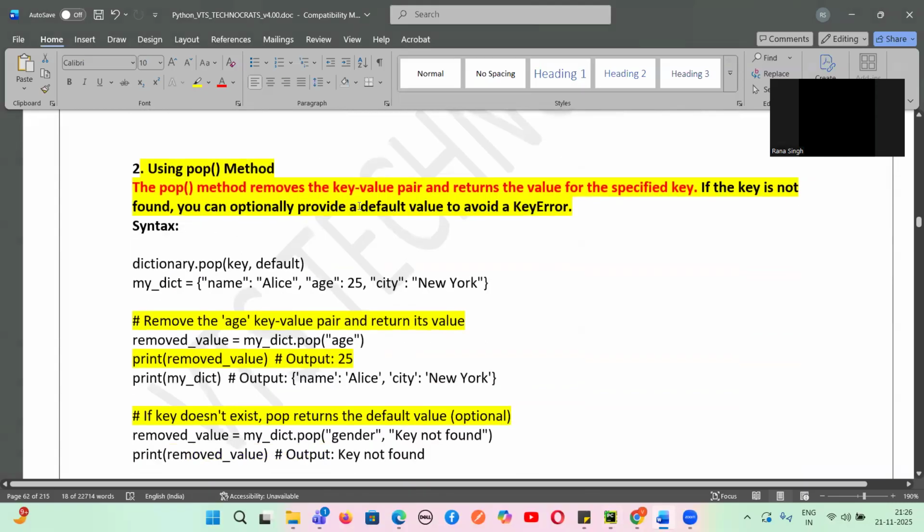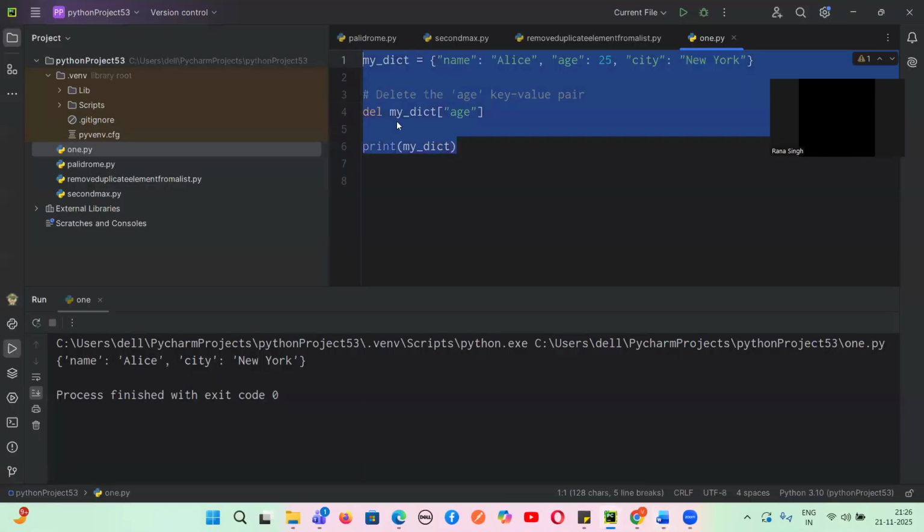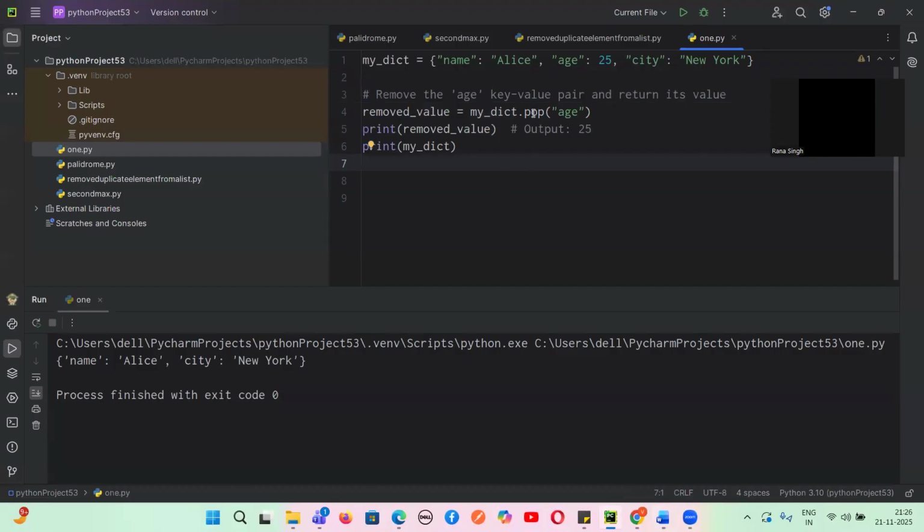And the pop method removes the key value pair and returns the value for a specified key. If the key is not found, you can optionally provide a default value to avoid the error. Pop will again delete the key value pair for the particular given key. So if I give a key and I use pop, it will delete this for the particular age, and this particular key value pair will be deleted.